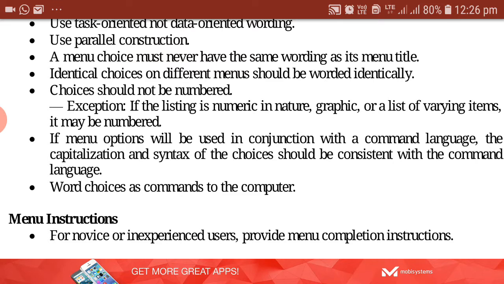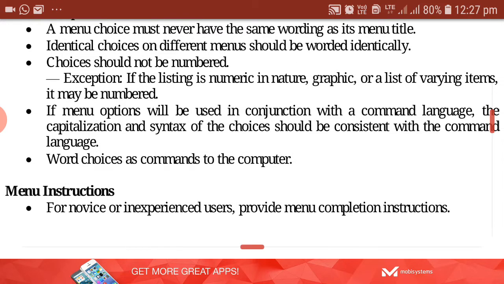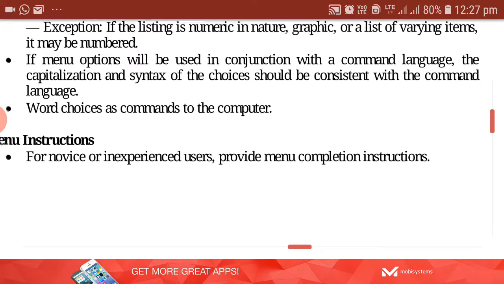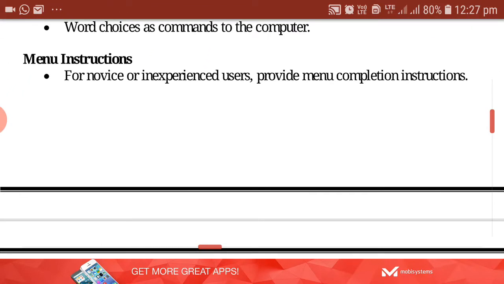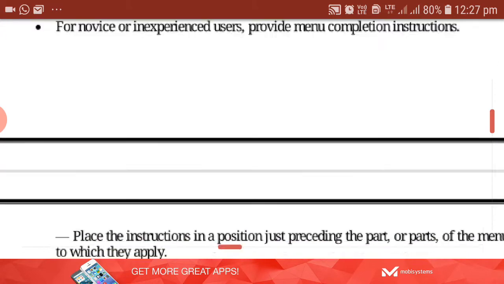Suppose Edit is the name given in the main menu; you cannot include it in the list of choices displayed in the drop down menu. None of the choices should have the name Edit, because Edit has already been given at the top level. Then menu instructions. For novices, that means freshers or inexperienced users, provide menu completion instructions.